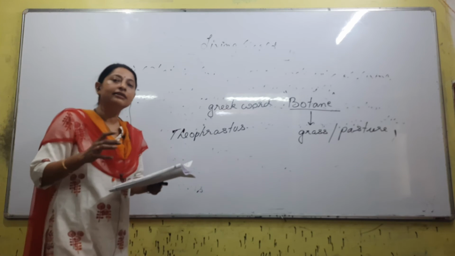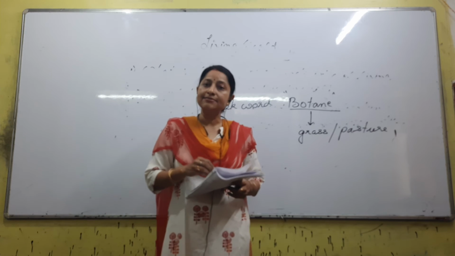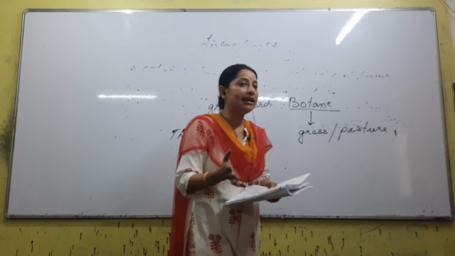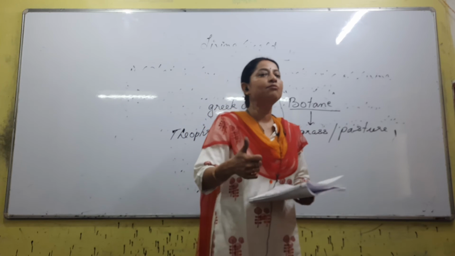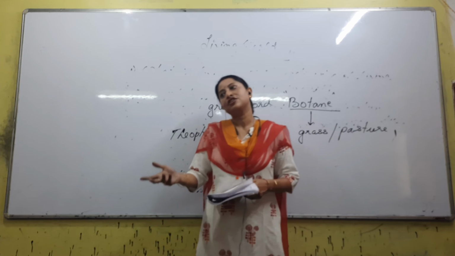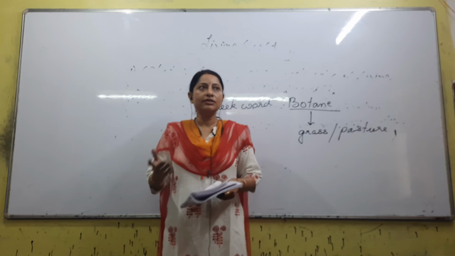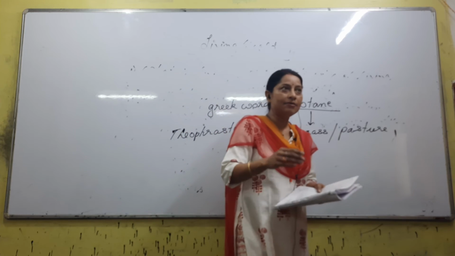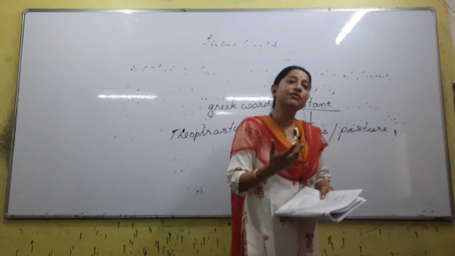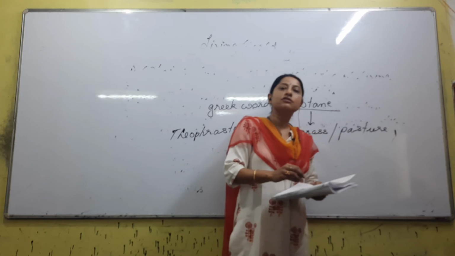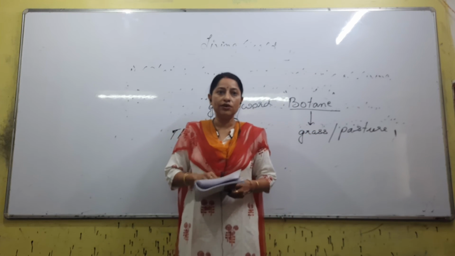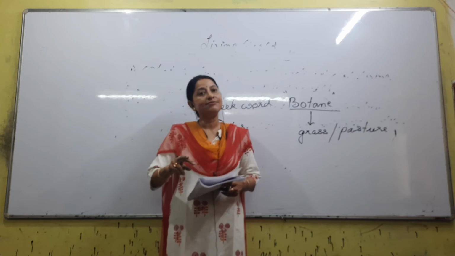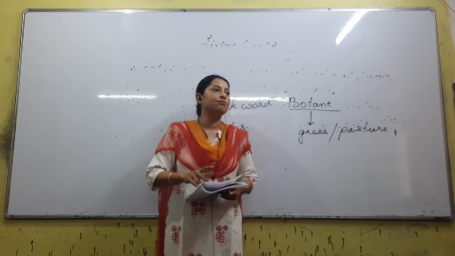Second point, when we are talking about reproduction: lower organisms can have more than one method of reproduction. If you are talking about higher organisms, for example us, our mode of reproduction is sexual reproduction only, right? But in lower organisms, for example algae, some lower algae show vegetative reproduction, asexual reproduction and sexual reproduction. So what we can conclude: a characteristic of lower organisms is that they have more than one means of reproduction. Higher organisms are confined to only one means of reproduction. Clear?